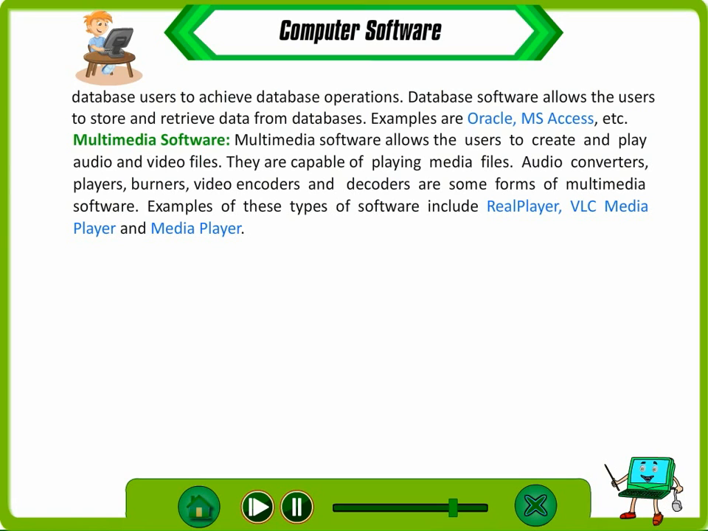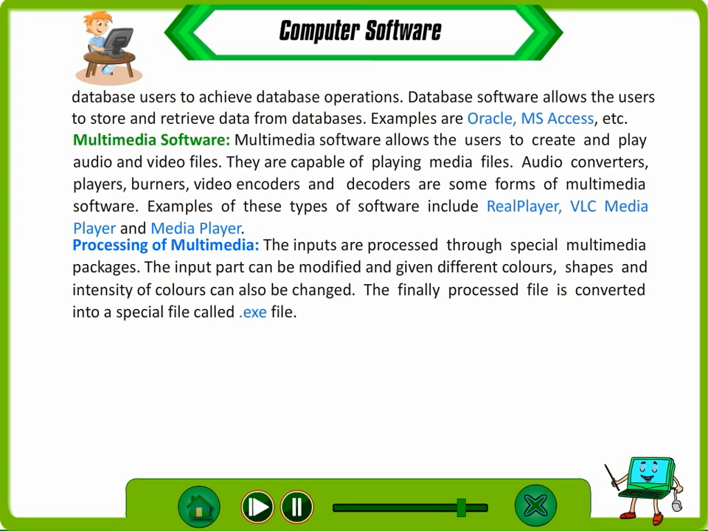Multimedia software. Multimedia software allows the users to create and play audio and video files. They are capable of playing media files. Audio converters, players, burners, video encoders, and decoders are some forms of multimedia software. Examples of these types of software include Real Player, VLC Media Player, and Media Player.